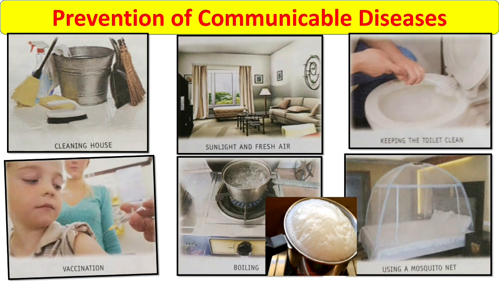Pulse polio is the immunization campaign established by the Government of India to eradicate polio by vaccination. Okay, so we must get ourselves vaccinated as a protection against these diseases. There are national programs to eradicate communicable diseases. So, if we take care of ourselves and our surroundings, we can stay healthy.